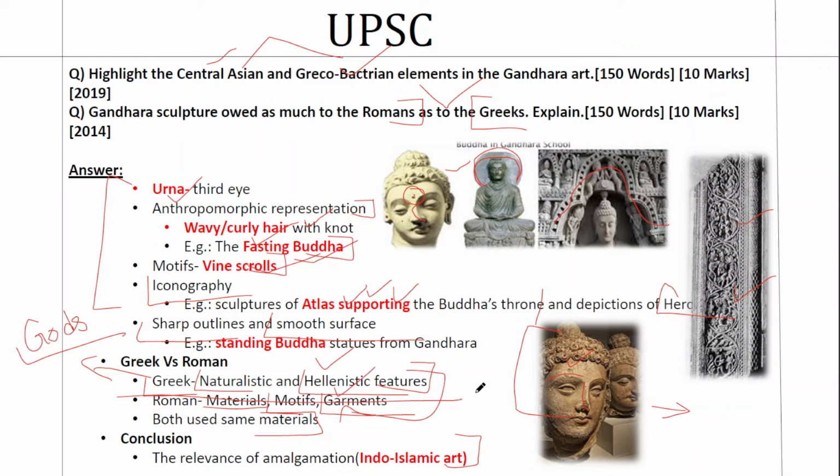One way would be to rely on that point and say that India is known for such mixed cultures, which is reflected in the art forms as well. One example is the Indo-Islamic art. We call it Indo-Islamic because it has Indian and Islamic elements. Or if you take the Ashokan pillar for example, it is indebted to the Achaemenid pillars. The only difference is that those were in different parts, while the Ashokan pillar was in a single stone. So India is known for such mixture of cultures when it comes to the domain of art. You can mention this point here and finish this answer on a futuristic note.